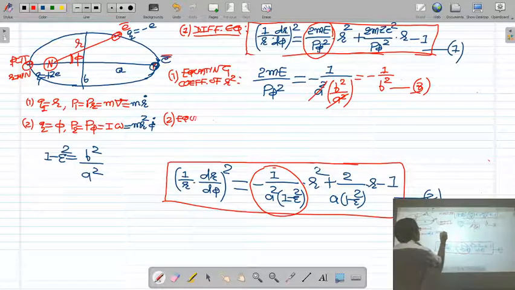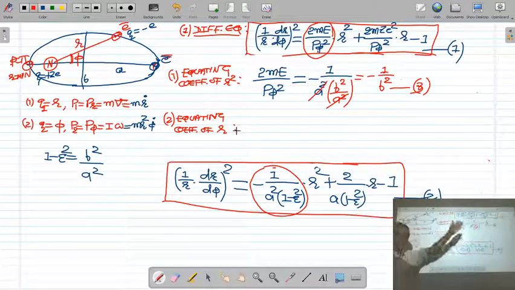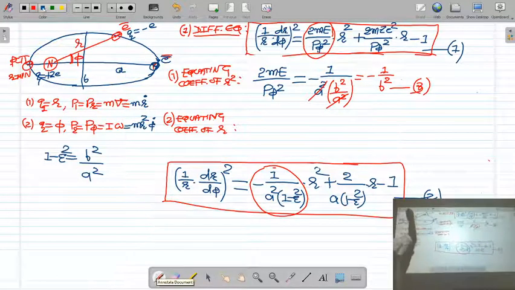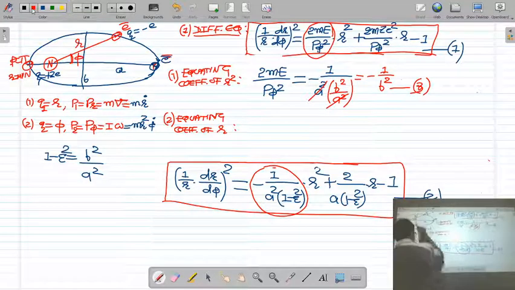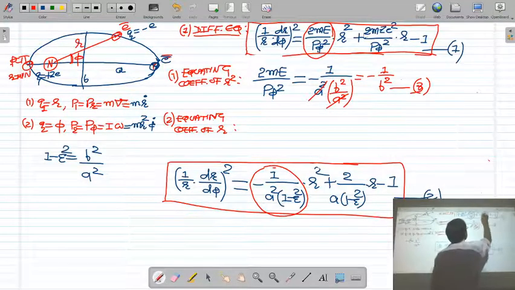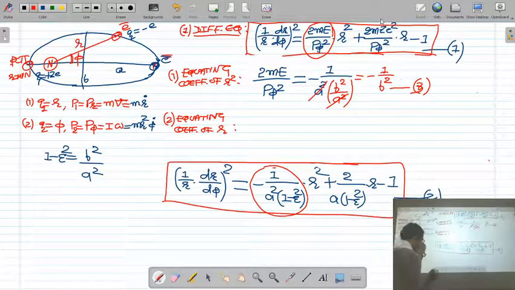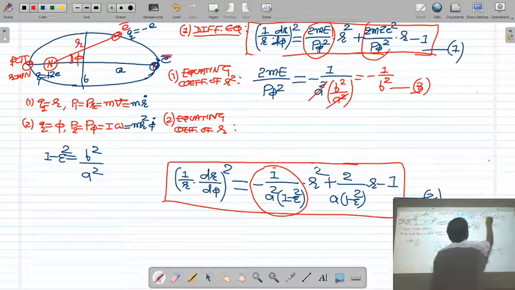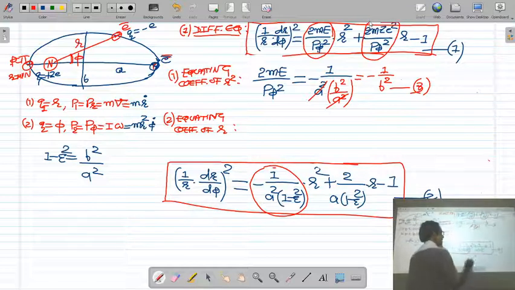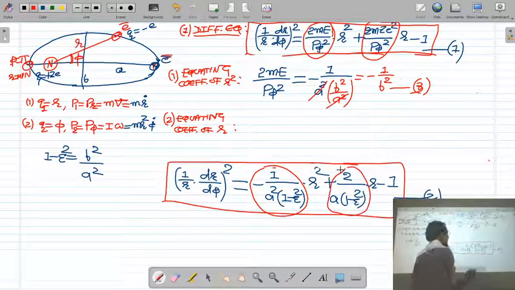Equating the coefficient of r in these two differential equations: what is the coefficient of r in the first differential equation? That is 2m z square upon p phi square. And in the second differential equation, the coefficient of r is 2 upon a(1 minus epsilon square).